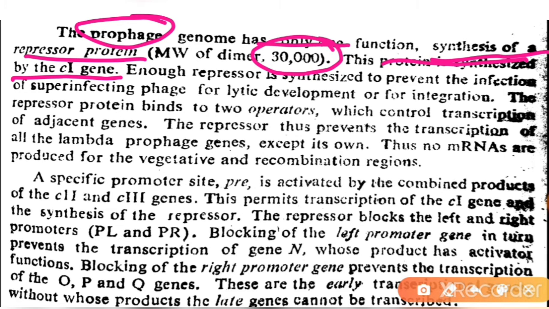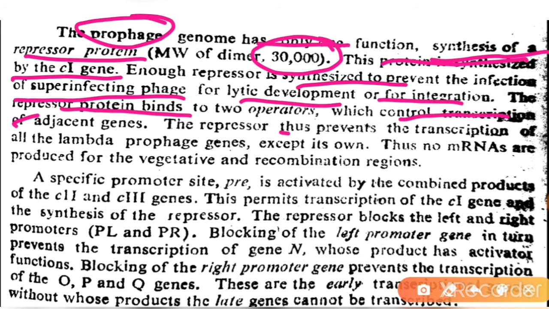Enough repressor is synthesized to prevent the infection of superinfecting phage for lytic development or for integration. The repressor protein binds to two operators which control transcription of adjacent genes. The repressor thus prevents the transcription of all lambda prophage genes except its own.